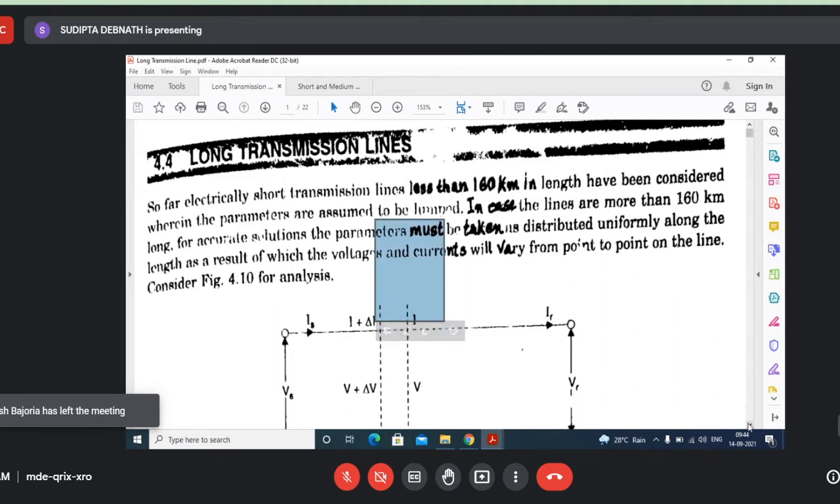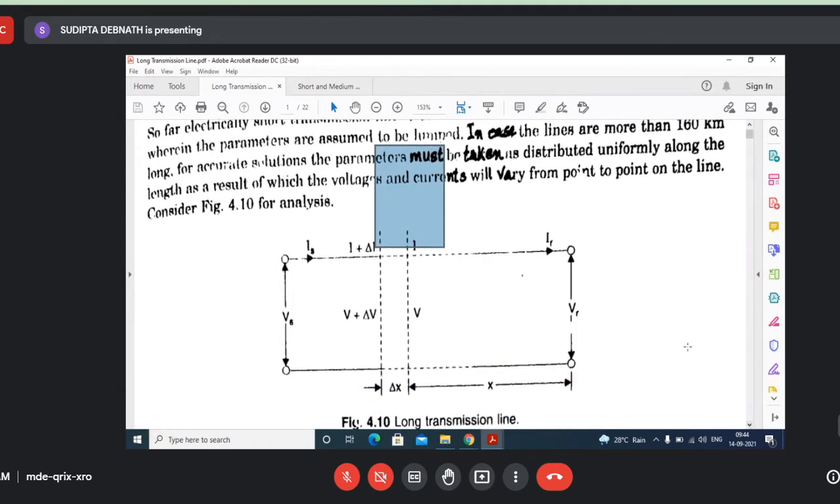Here you can understand that this is the sending end and this is the receiving end. As the resistance and inductance are distributed throughout the whole length of the line, we consider a very small length of the line, delta x, at a distance x from the receiving end. Note that the distance is considered from the receiving end, not from the sending end.